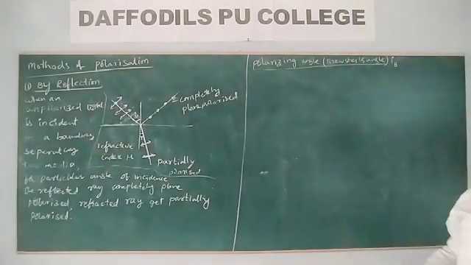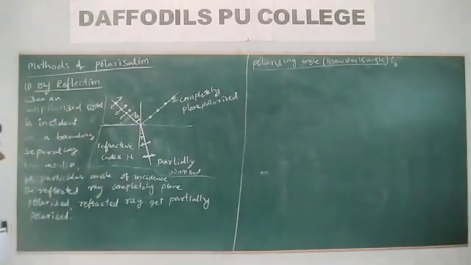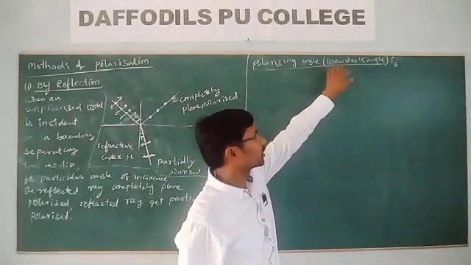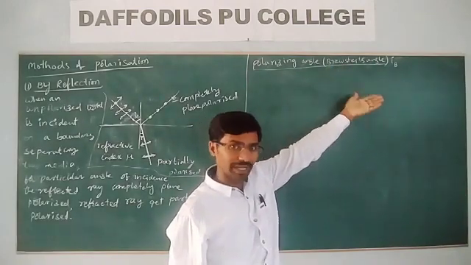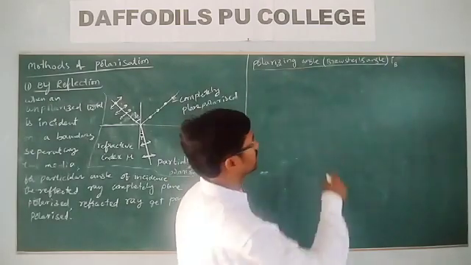What do you mean by Brewster's angle or polarizing angle? The angle of incidence at which the reflected ray is completely plane polarized is called Brewster's angle or polarizing angle.